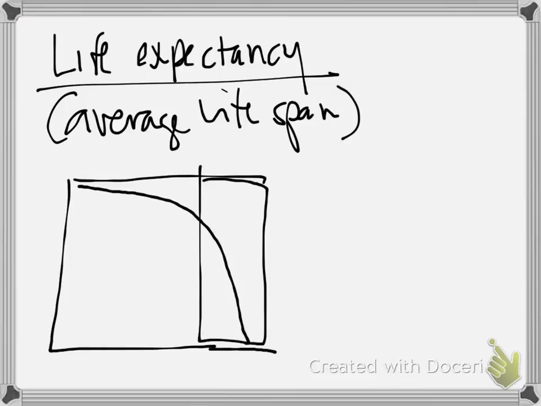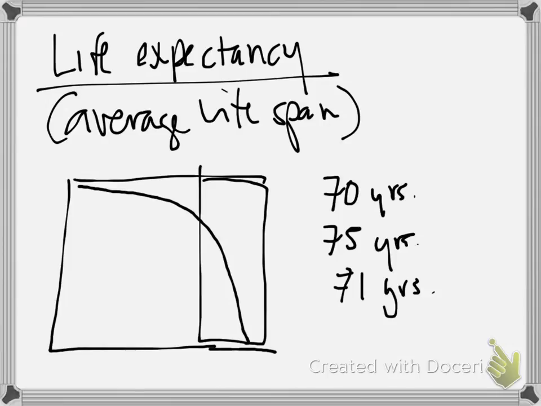So let's say we have a person who lives for 70 years. We're going to make a population of 3 people. A person who lives for 75 years, and a person who lives for 71 years. What's our average? How do we get an average?